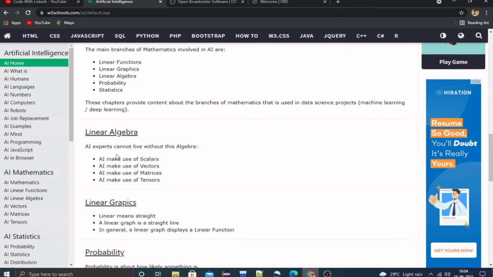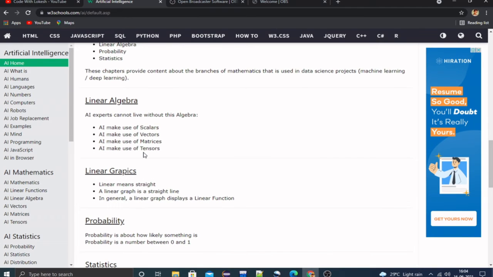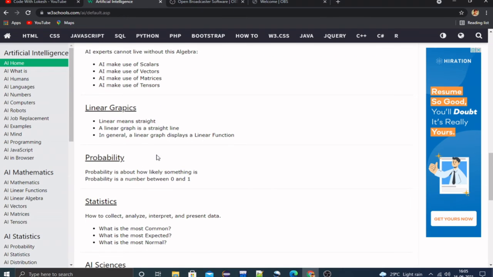So, linear algebra. An AI expert cannot live without algebra. AI is used for scalars, vectors, matrices and tensors. Basically, without linear algebra AI is not there. So you can see here AI makes use of scalars, vectors, matrices and tensors. In this way AI uses algebra.